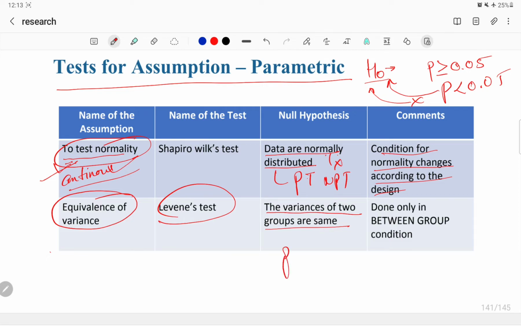So again you will apply the p-value concept, because after doing a test, every test gives one p value. Then you will correlate, and tell whether they are starting from the same point or not, or whether the variance is the same or not, just by the p value. And this note applies only to the between group condition, only for between group.